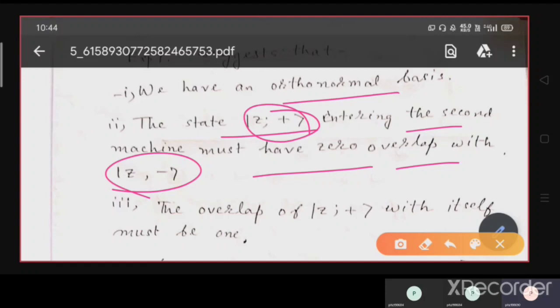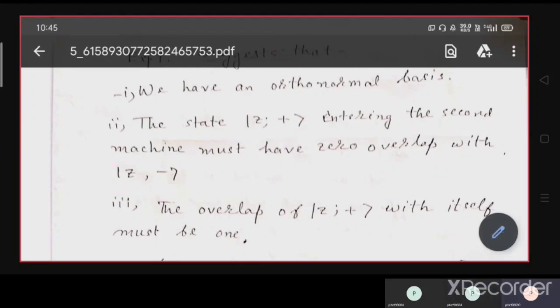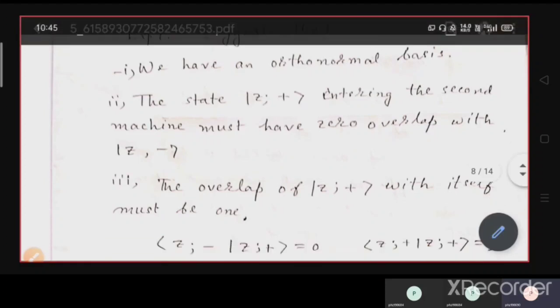There should be no overlapping between the two states. They are totally independent of each other. If you measure along the Z direction, it shouldn't overlap with the measurement along the X direction, and if you again measure along Z, it should not overlap with the X measurement you have done. That is the meaning: orthonormal basis means they are independent, with no overlapping.